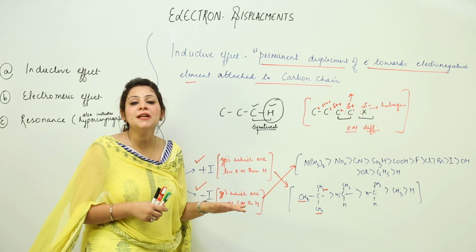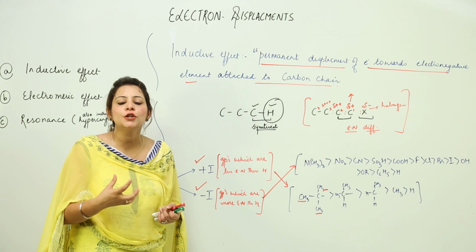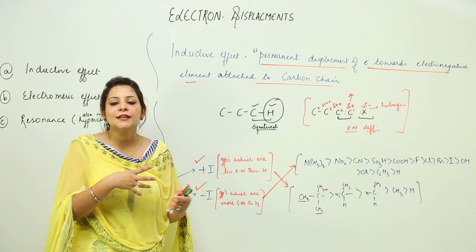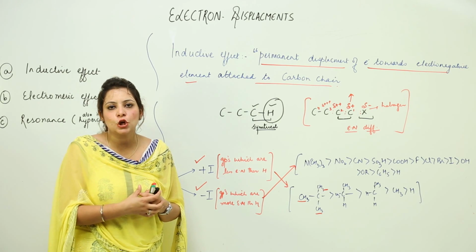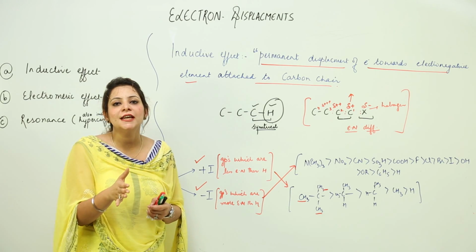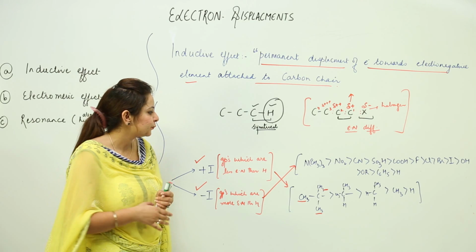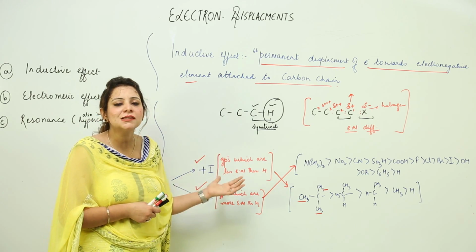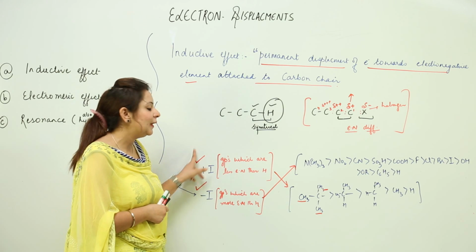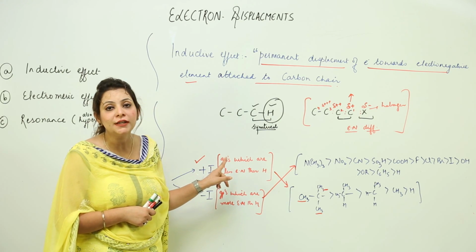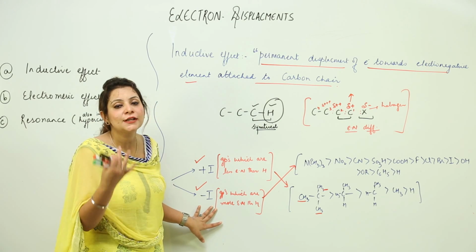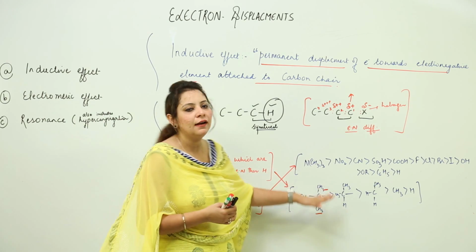So it is actually a permanent displacement of the electron towards the electronegative atom attached to the carbon chain, and this electron displacement or shift in the electrons occurs throughout the chain, maximum up to the C4th carbon atom. And we have the groups which are less electronegative than hydrogen. They show plus I effect because they are electron donating, not the withdrawing ones. And minus I effect is shown by the groups which are more electronegative than hydrogen, and this is our sequence.